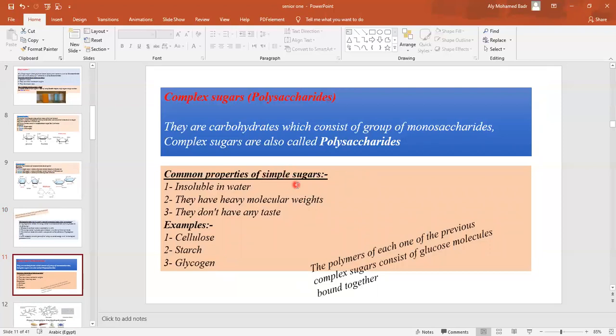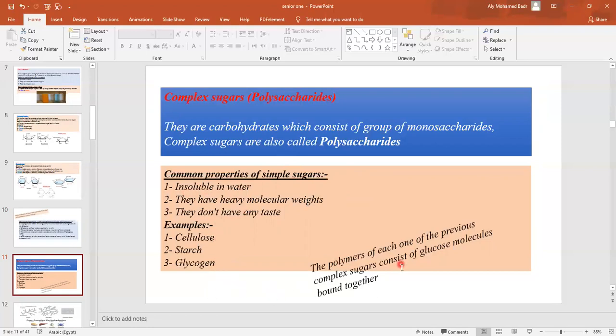Common properties of complex sugars: they are insoluble in water, they have heavy molecular weights, and they do not have any taste. Examples are cellulose, starch, and glycogen. These are examples of polysaccharides, the complex sugars.